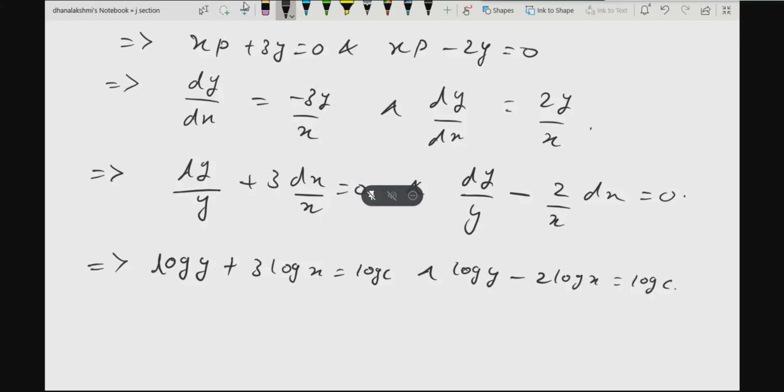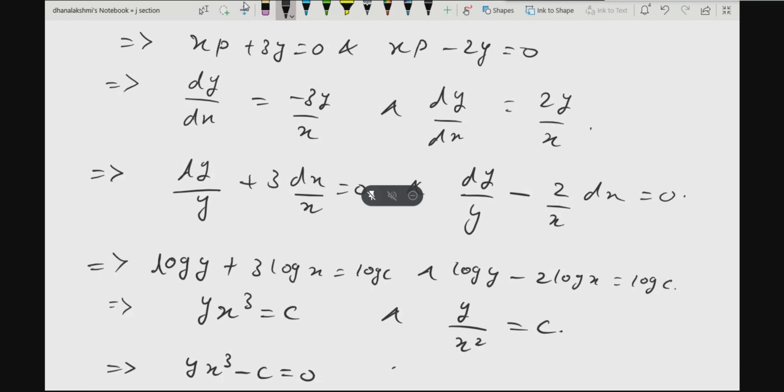Same c I will use. So from first one I will get y into x cube is equal to c, and from second one y by x square is equal to c. So again from first one I'll get y x cube minus c is equal to 0, and from second one y minus cx square is equal to 0.